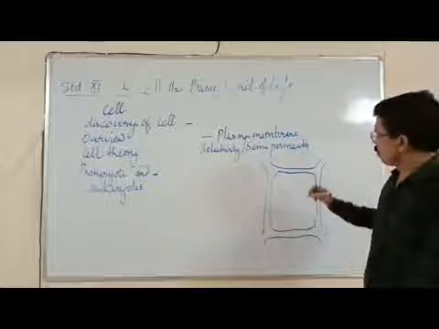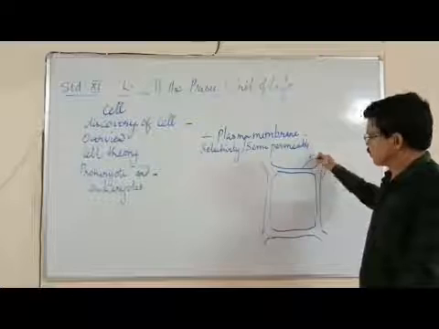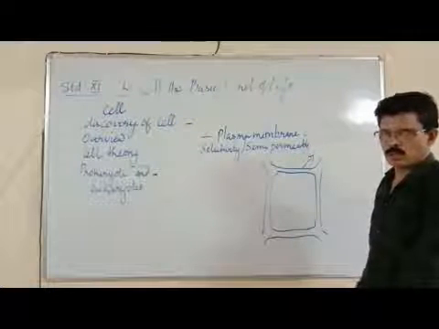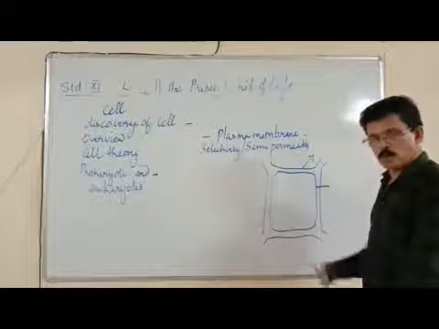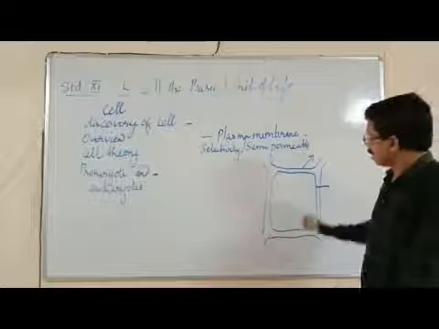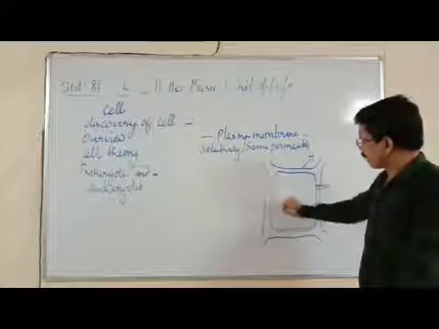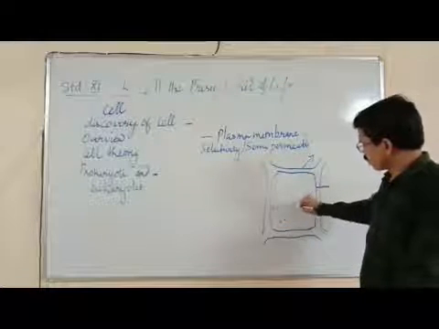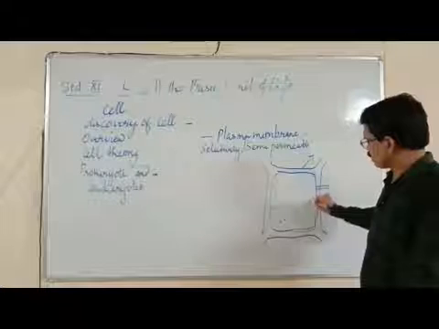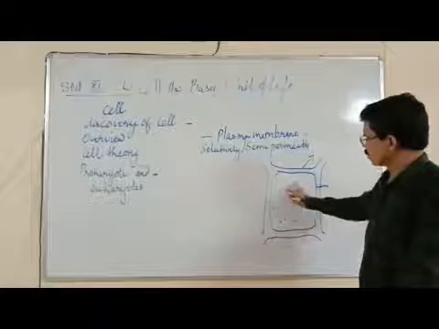The cell wall, as you know, is made up of cellulose, hemicellulose and pectin. Plasma membrane is made up of phospholipids, and inside the plasma membrane you can see the protoplasm. Protoplasm is the living matter.